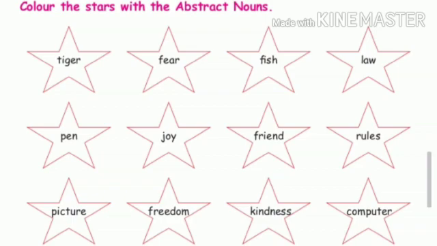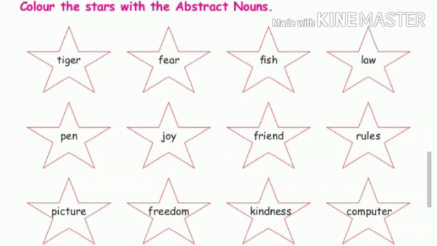Next one, fear. Is fear an abstract noun? Yes, fear is an abstract noun. Fear is a feeling. Next one, fish. Fish is not an abstract noun. Law. Law is an abstract noun. Next one, pen. Pen is not an abstract noun. Joy. Joy is an abstract noun. Friend. Friend is not an abstract noun. Rules. Yes, rules is an abstract noun.